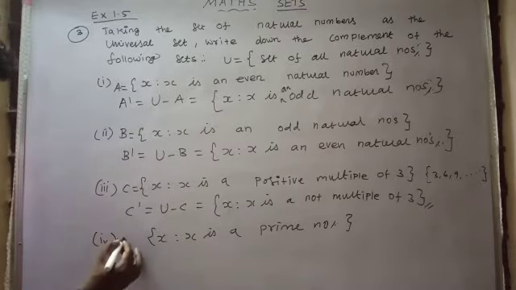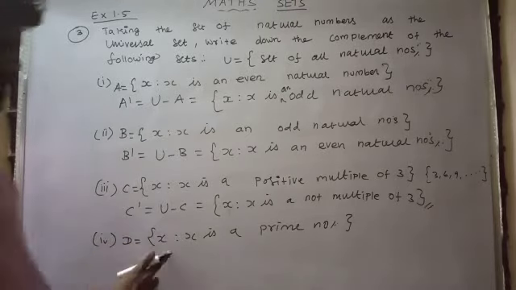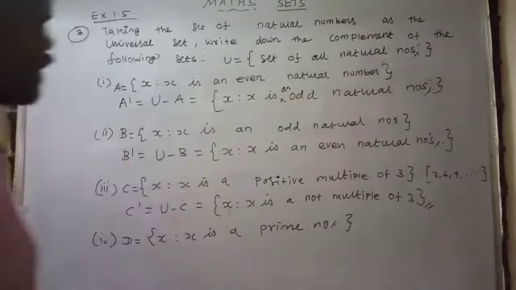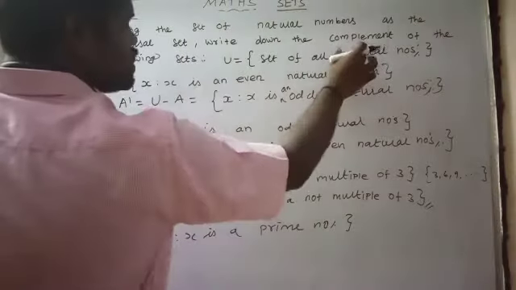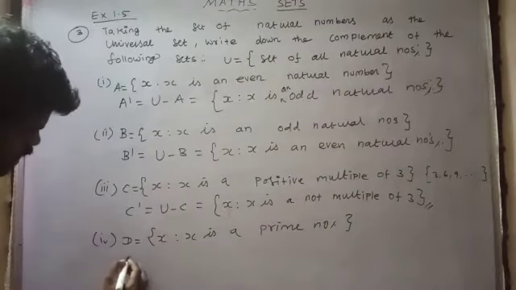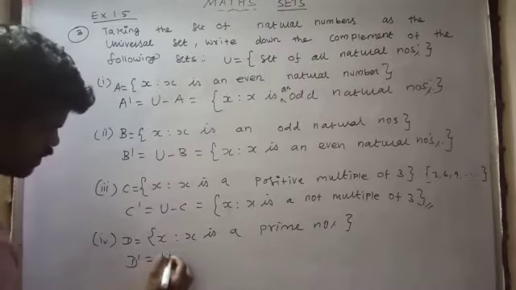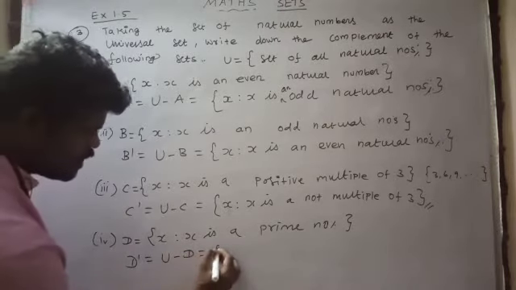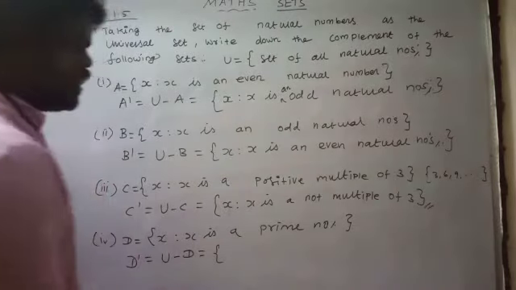And this is D, X such that X is a prime number, where X is in the set of all natural numbers. Here D dash is equal to U minus D, where D is the set of all prime numbers.